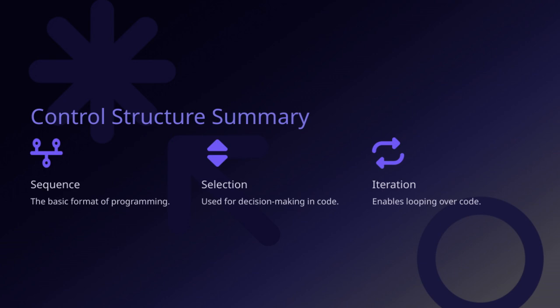Then, we come to sequence, which is simply the basic order in which instructions are executed. Recognizing these control structures, iteration, selection, and sequence, is crucial because they form the backbone of how we control the flow of a program. To summarize, understanding these key concepts helps us create more dynamic and efficient code, tying everything together in the broader theme of mastering programming logic.